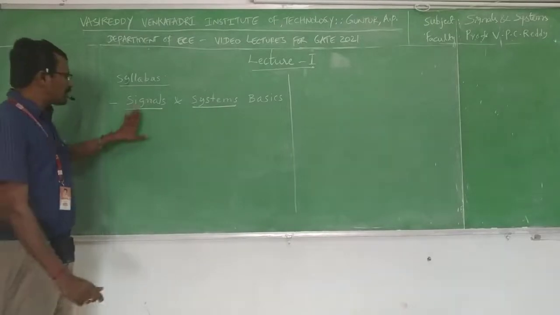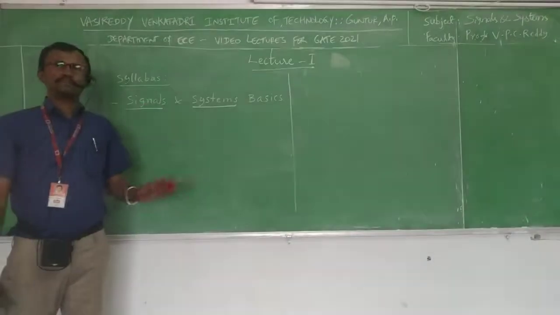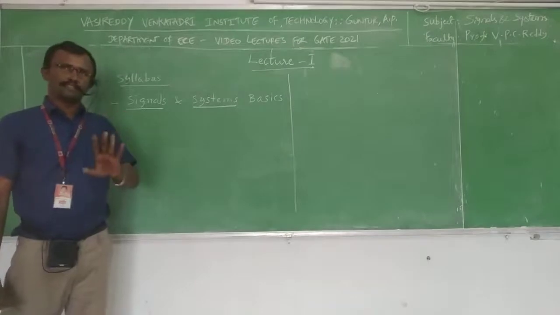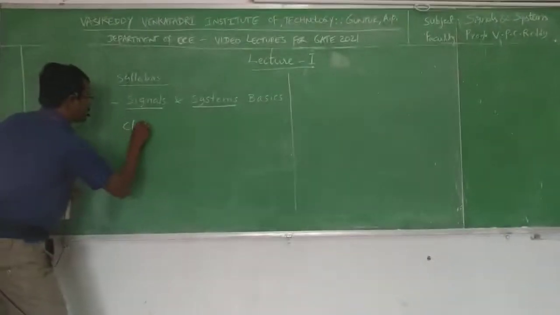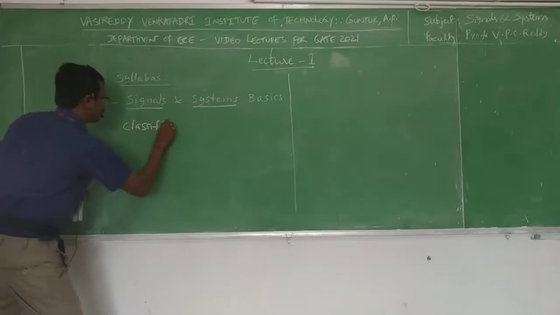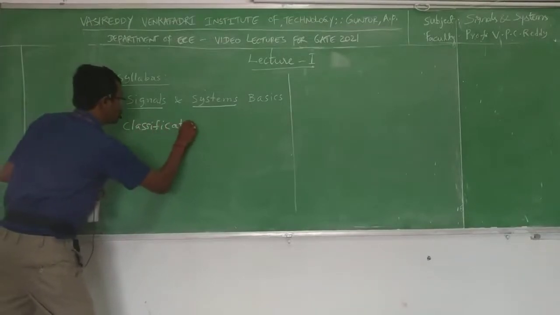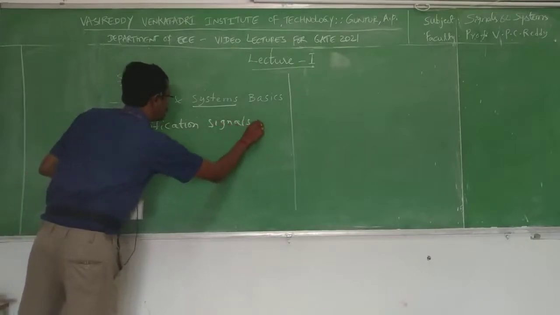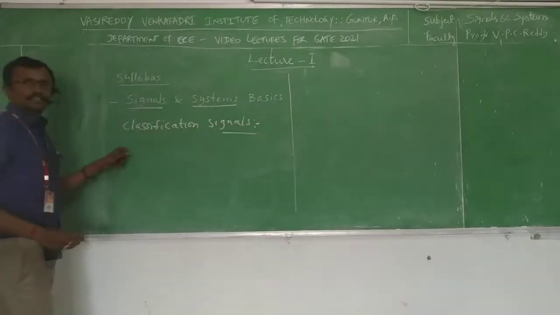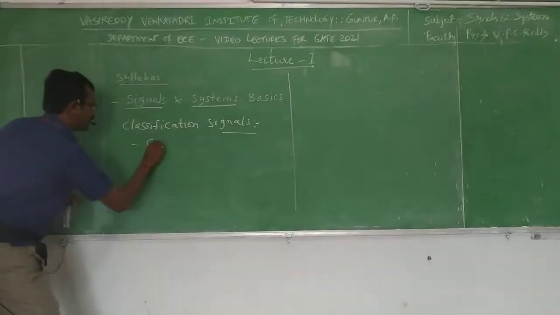So here we will study signals in two domains. One is time domain, the other one is frequency domain. So next we will see classification of signals. The basic classification of signals is, first one, continuous time signal.